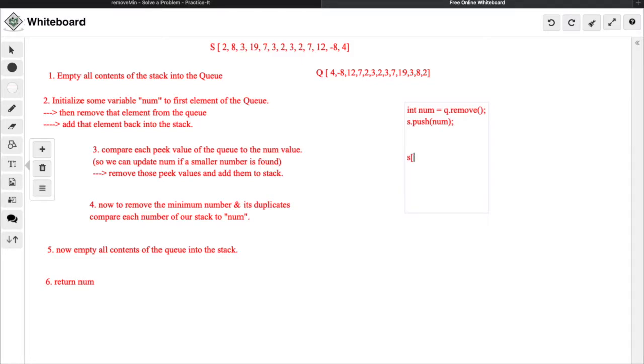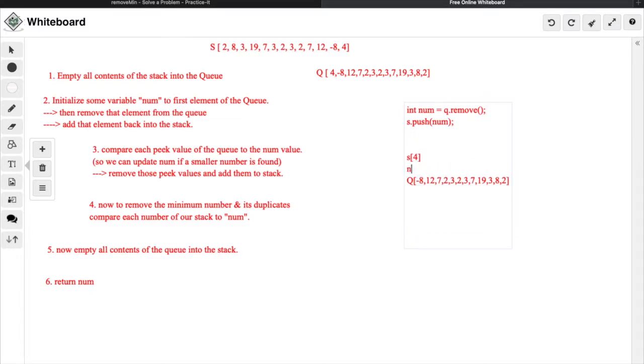The only number it contains is 4, right? Right now our queue, since we removed 4 from it, has -8, 12, 7, 2, 3, 2, 3, 7, 19, 3, 8, and 2. What I'm saying is compare this number with this num.